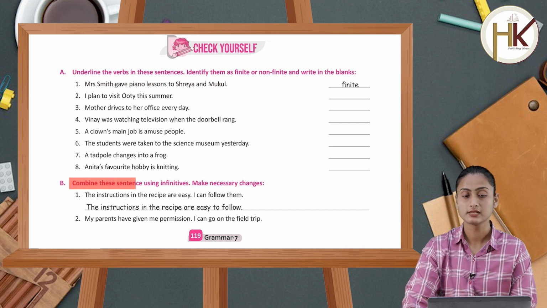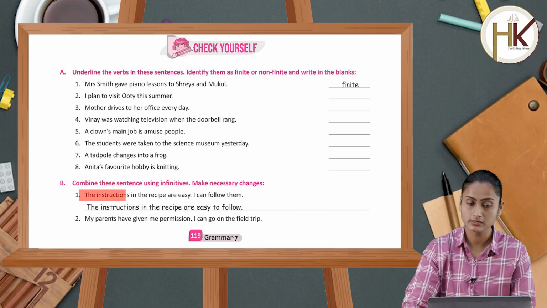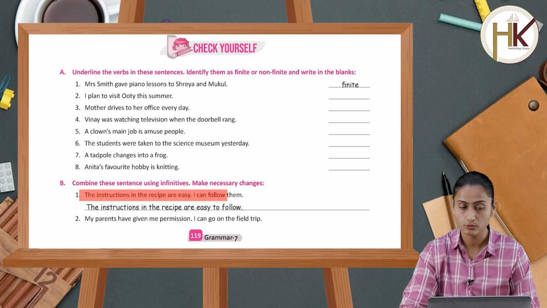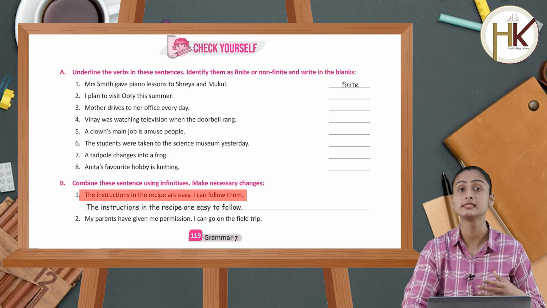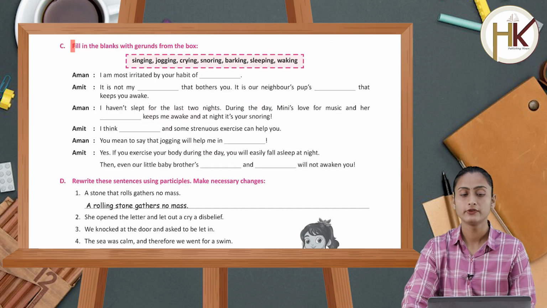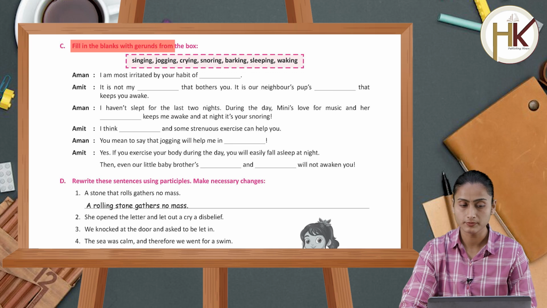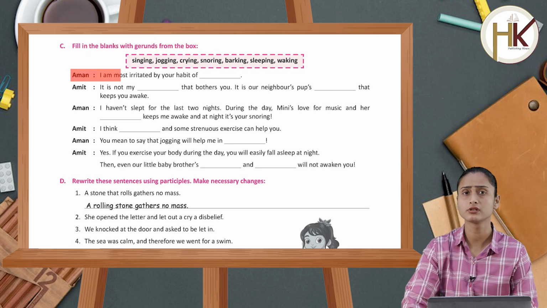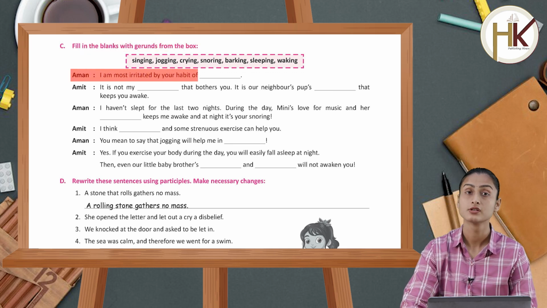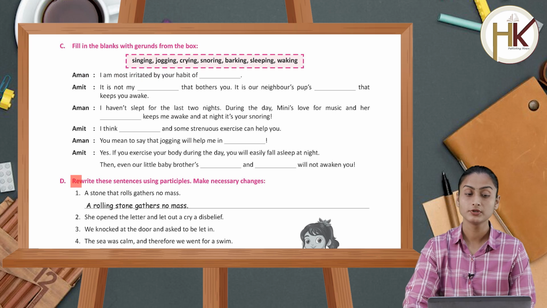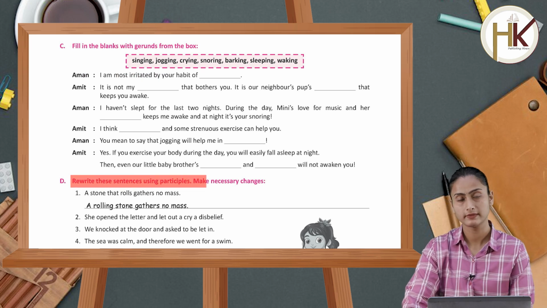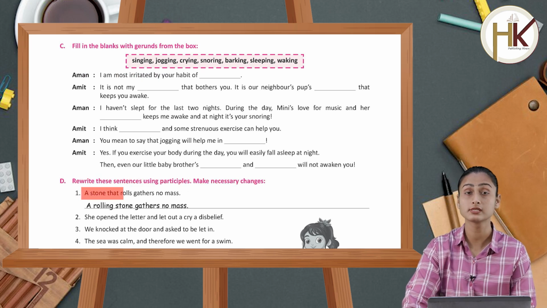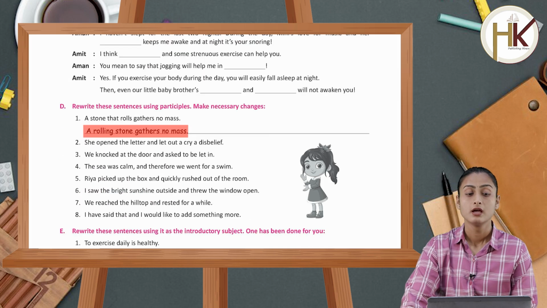Combine these sentences using infinitives, make necessary changes. For example, the instructions in the recipe are easy. I can follow them. So, the instructions in the recipe are easy to follow. Fill in the blanks with gerunds from the box. Aman, I am most irritated by your habit of snoring. Rewrite these sentences using participles. Make the necessary changes. A stone that rolls gathers no moss. A rolling stone gathers no moss.